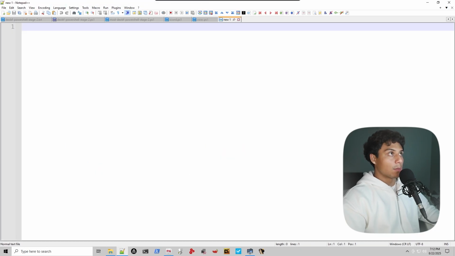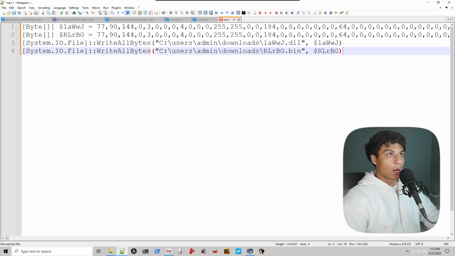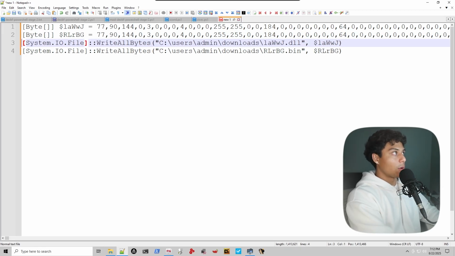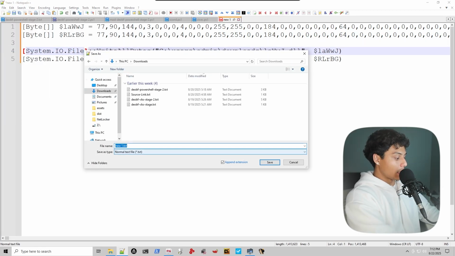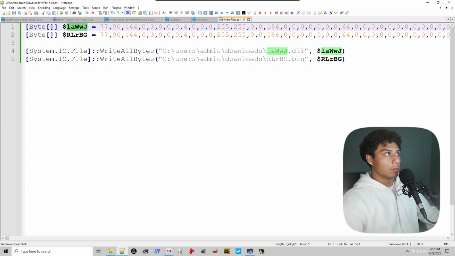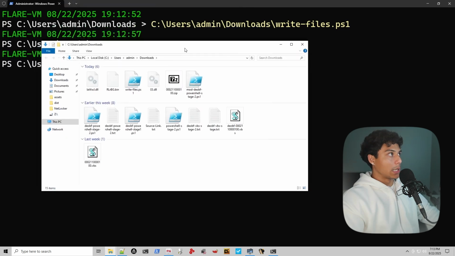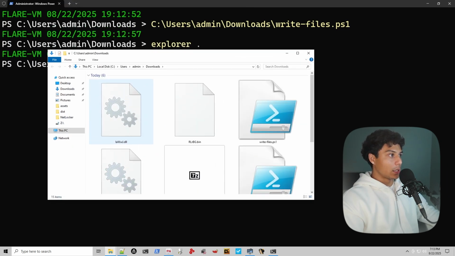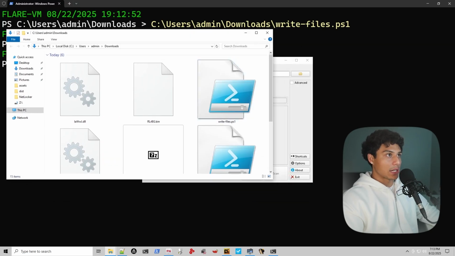Let's take both of these byte strings and let's write both of them to a file. We'll save this as a write files.1. And basically we're just going to take the payloads that they had in their script and write them to a DLL and a bin file. Let's run our script, and then we can see we've got a DLL and a .bin. So let's take a look at what these actually are.